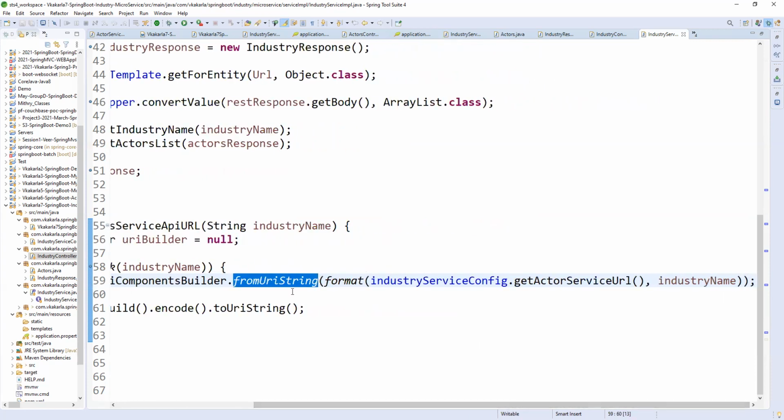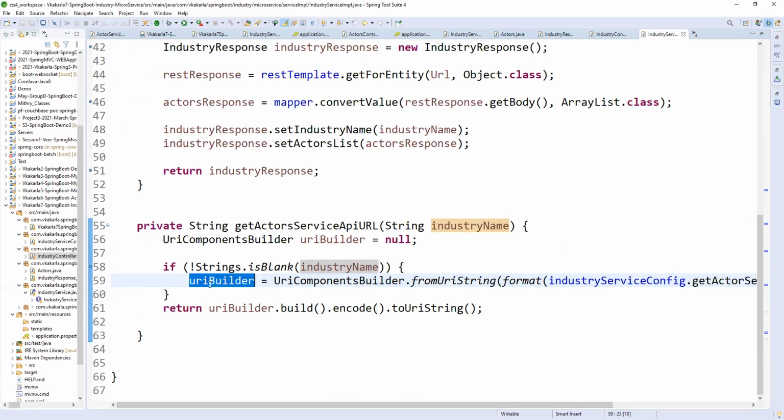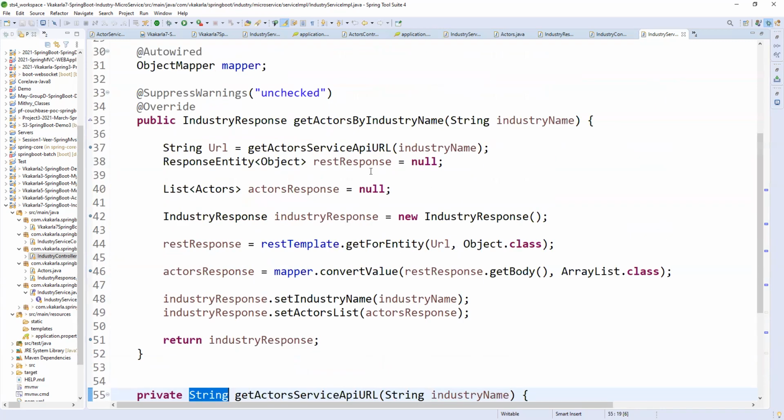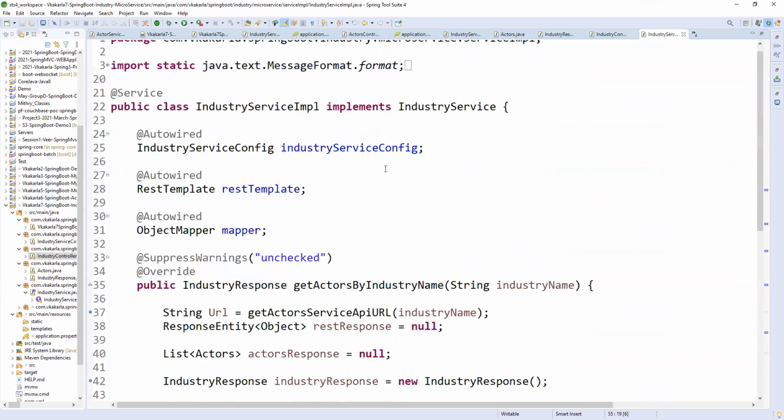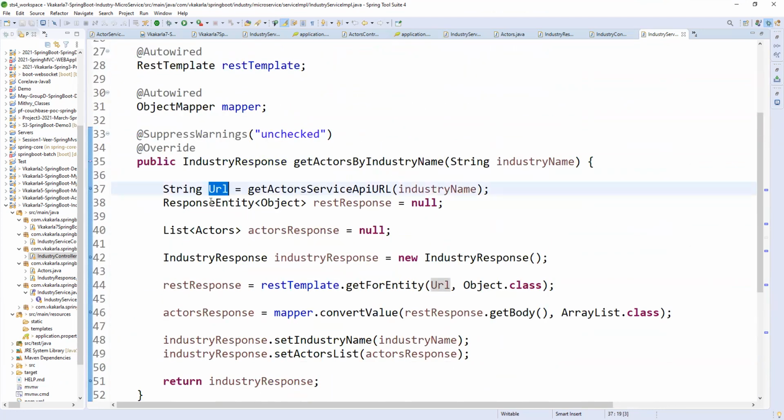This method checks whether the URL has any placeholders and dynamic values. If it has a placeholder, it will replace it with the actual value and give the final object. From that final object we can get toString, which is the complete string URL. So that is how we construct the URL dynamically.